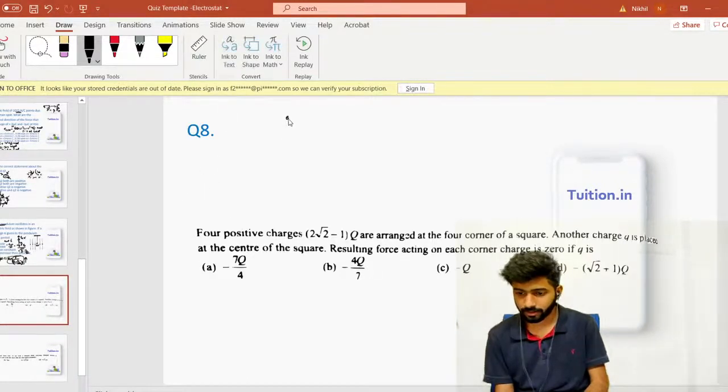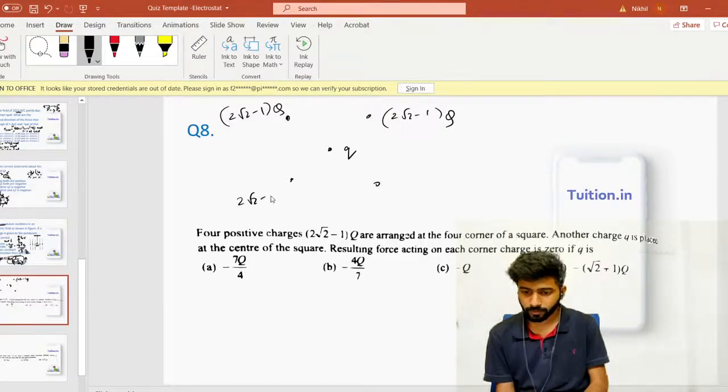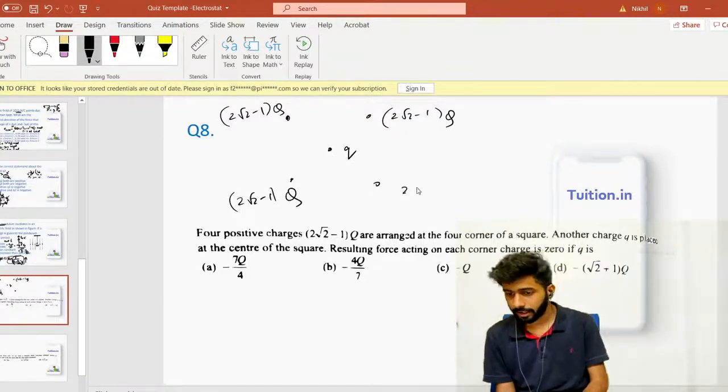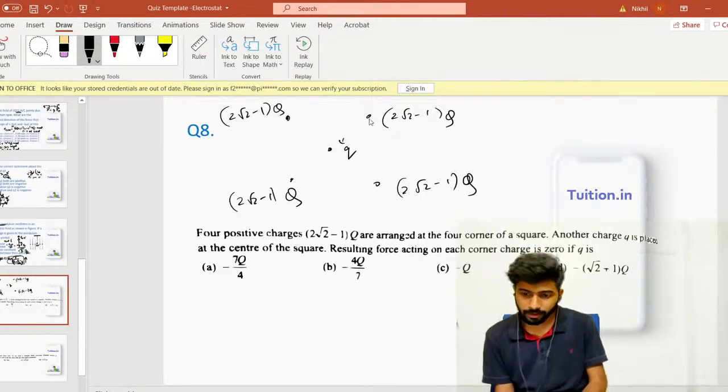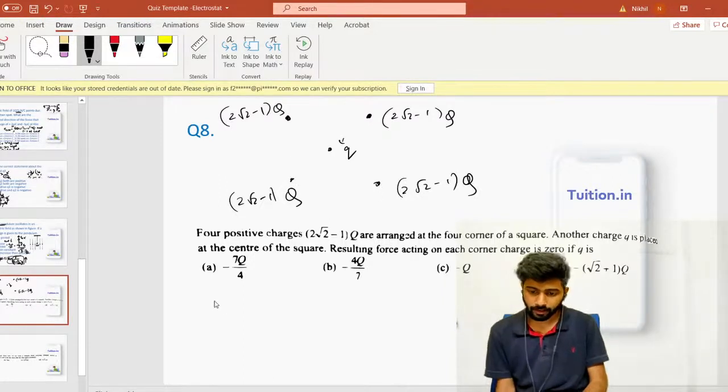Here we are. Four positive charges, each having magnitude (2√2 minus 1) Q. And in the center you place some charge small q. Then you want to know for what value of q the net force on each corner is going to be 0. So the first option is minus 7Q by 4.